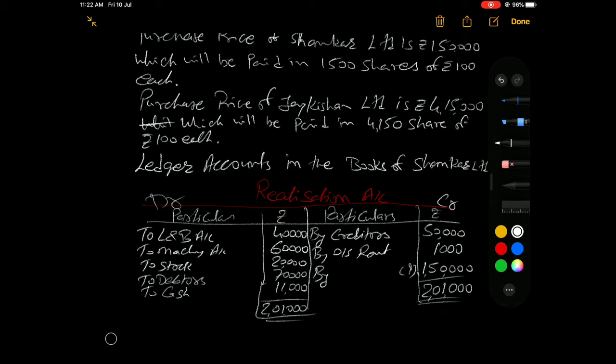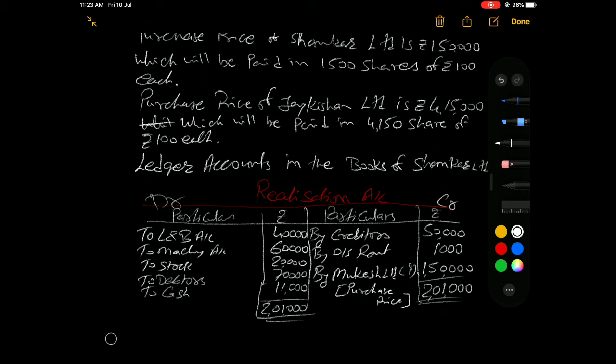It is a purchase price. It means we have received it from which company? Mukesh Limited. Understand? So it's a realization account, a very simple realization account.